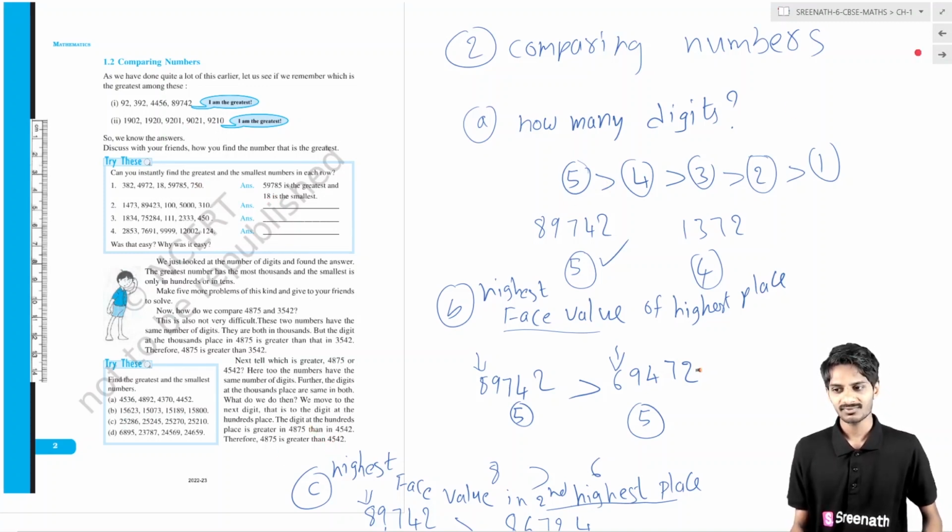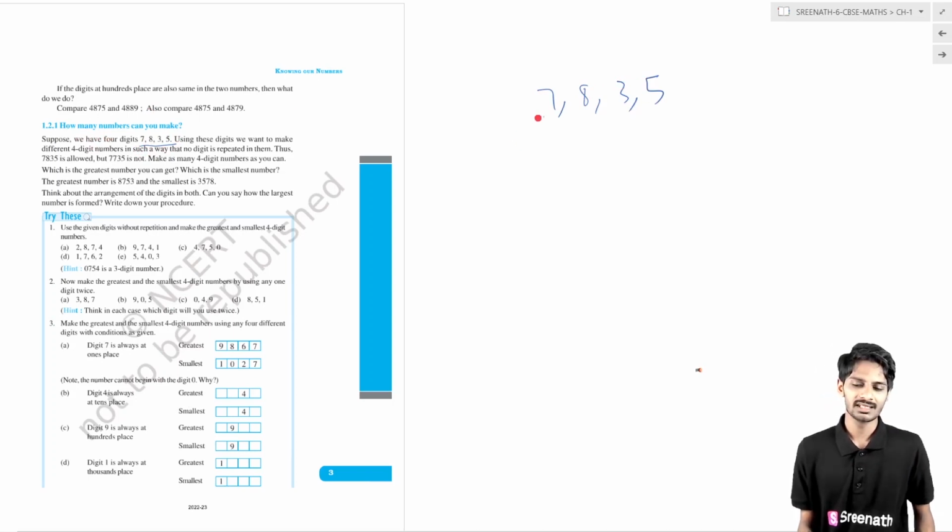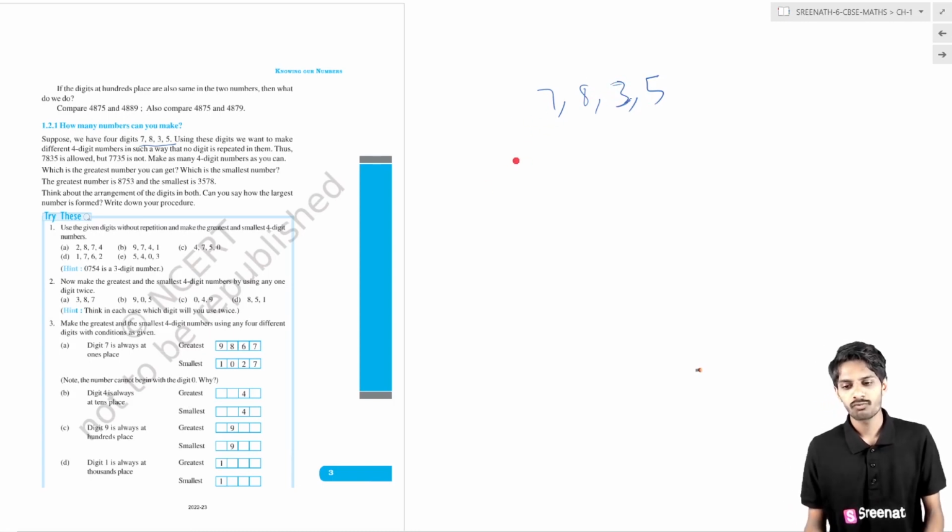Now we have completed some part of the main second topic. Now we have entered into the first subtopic of the second topic: how many numbers can you make? Basically here there are four numbers given, 7, 8, 3, 5, and they have given us a task to form 4-digit numbers.